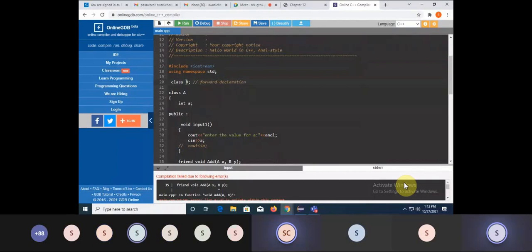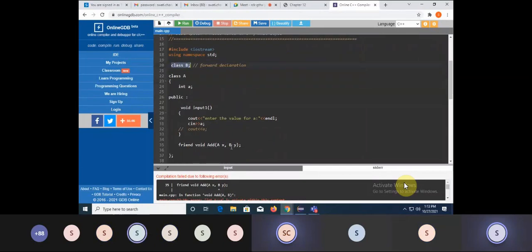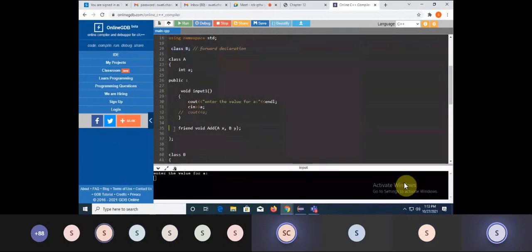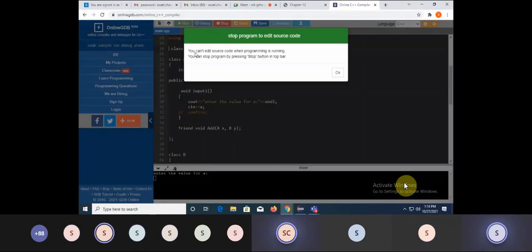And this type of declaration is called a forward declaration. Just to tell the compiler that this particular class is going to be used somewhere in the code below. So this error can be resolved. So this is about the friend function. Any doubt with it? I thought instead of going conceptually, theoretically, I will show you the concept with an implementation. So it will be better understood by all of you.